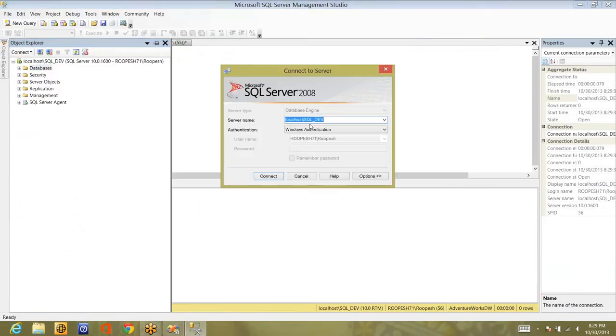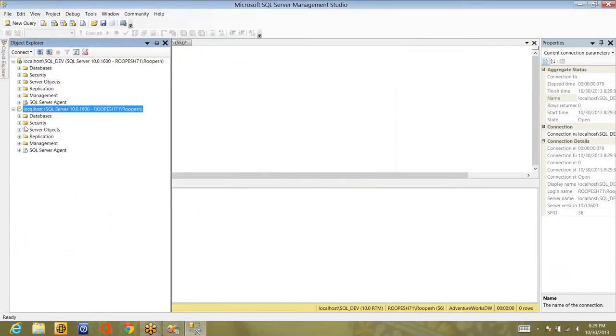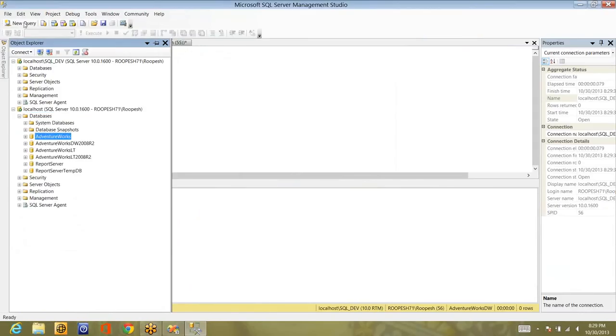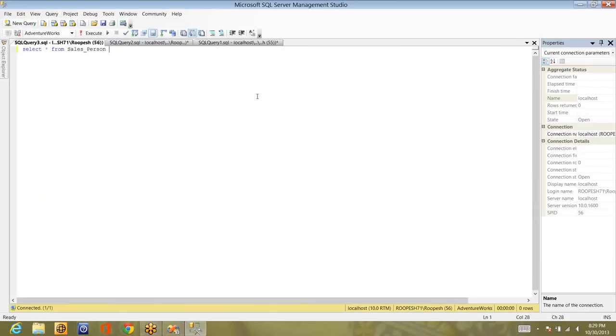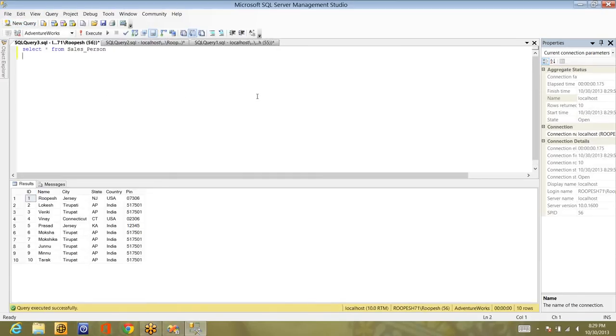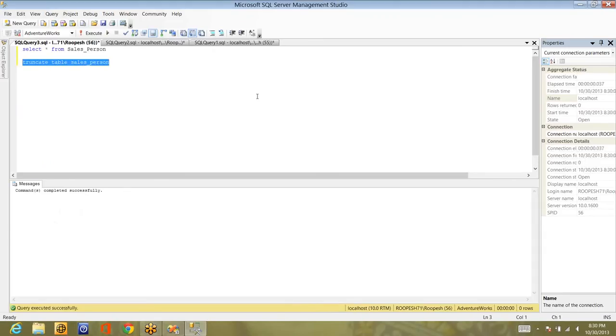Let me connect to the default instance, that is SQL Server localhost, and connect to the database, and the database name is AdventureWorks. If I execute the same query here, there is some data. Let me truncate it. Truncate table salesperson. Okay, fine.